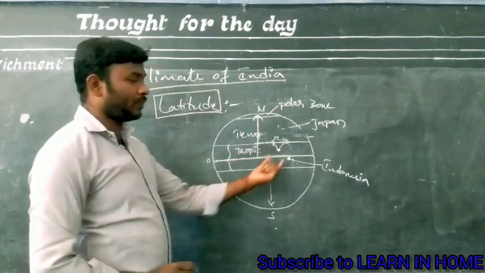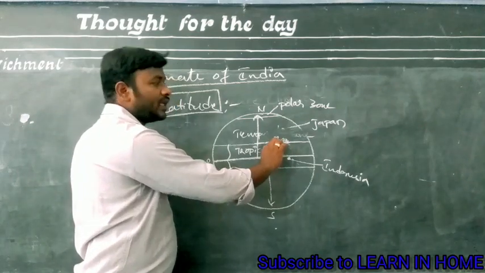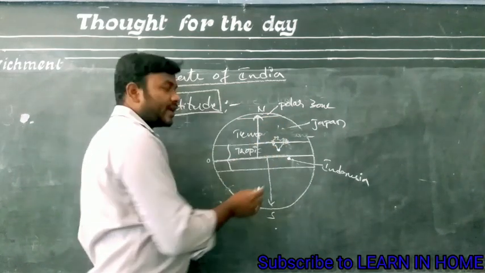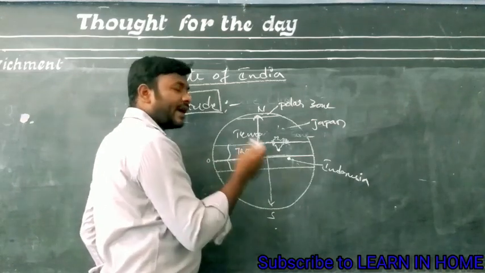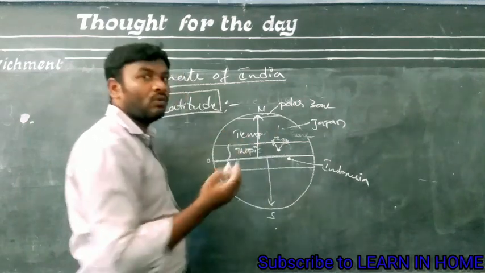Observe here, we considered the tropical zone to be the area between the tropics. Only southern India is in the tropical zone. All of northern India is in the temperate zone. That's why the temperature in southern India will be higher than northern India. That is why the temperature in northern India is very low.